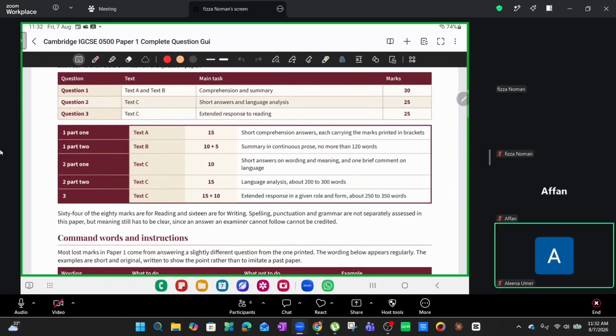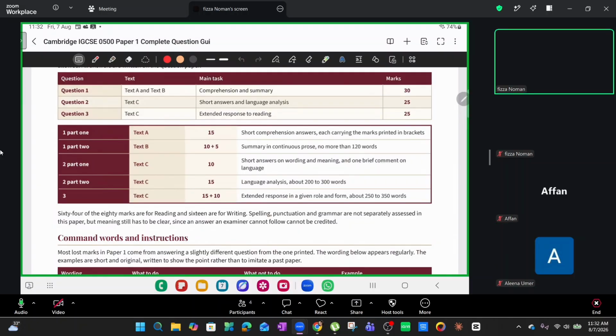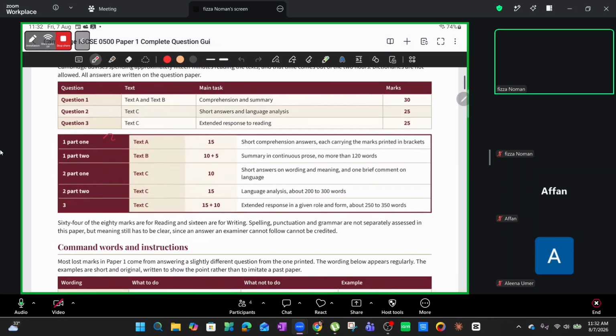Okay. Now that these technical details are out of the way, let's focus on question 1, part 1, and question 1, part 2. As I told you guys earlier, question number 1 is basically divided between 2 parts. So it has multiple subparts in part 1. It has A, B, C, D, E. Whereas when it comes to part 2, it has part F only. The entire question itself is a 30 marker.